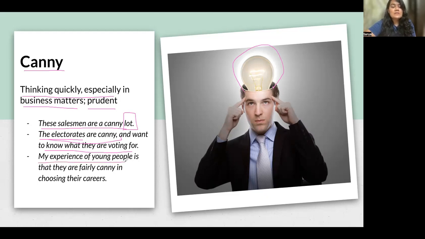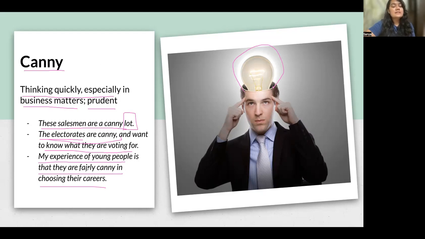My experience of young people is that they're fairly canny in choosing their careers, right? So nowadays, young people like you guys are really quick in choosing your careers. Nowadays, careers are not confined to being a doctor or an engineer, right? People are trying so many new careers, right?